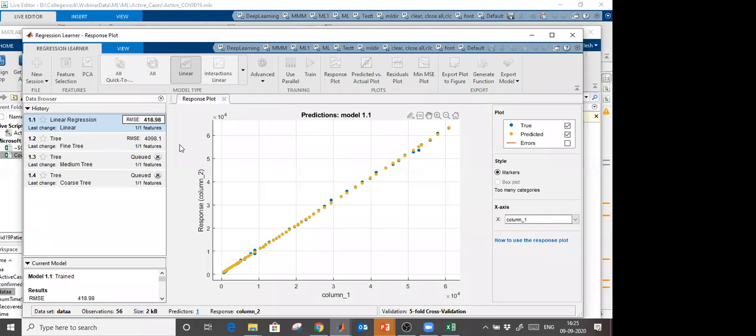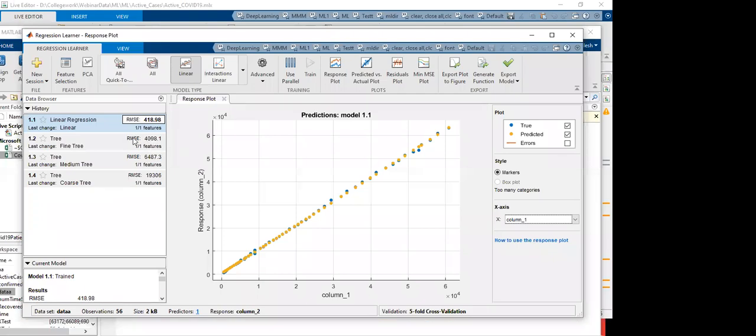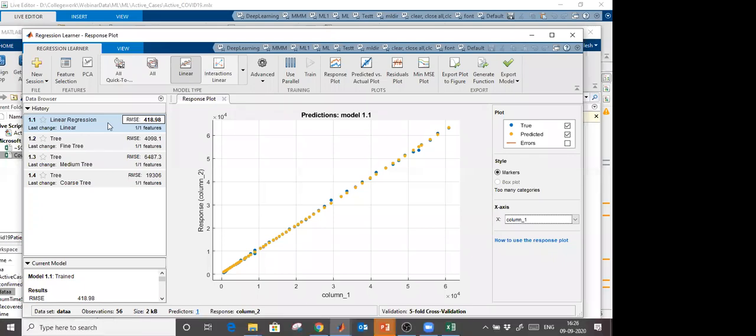You see that for linear regression, the root mean square error is 418. And in other cases, what is the root mean square error? 4000. If I use the tree method instead of linear regression, then I will not get high accuracy. And see here in the coarse tree method, the root mean square error is 19,000. So you see that this is highlighted, this is the best one, right?